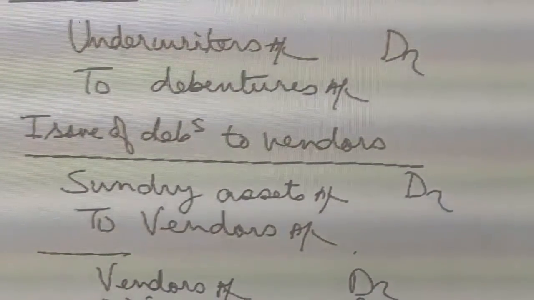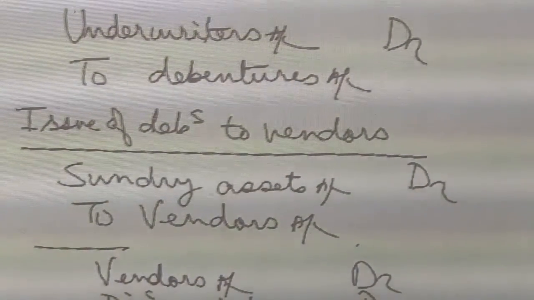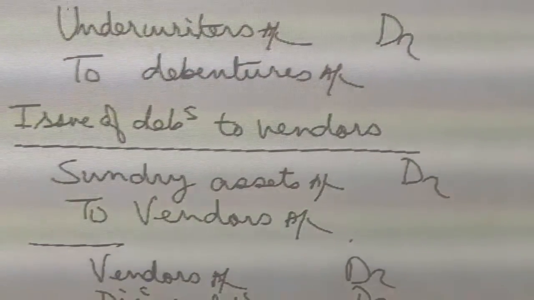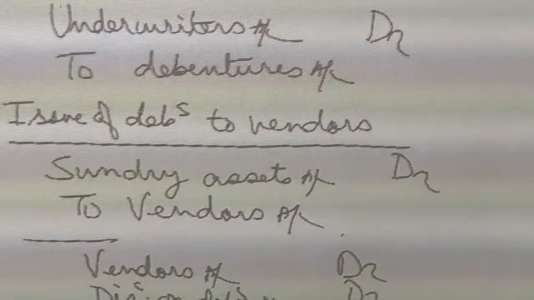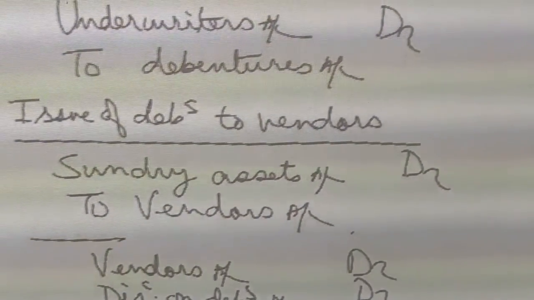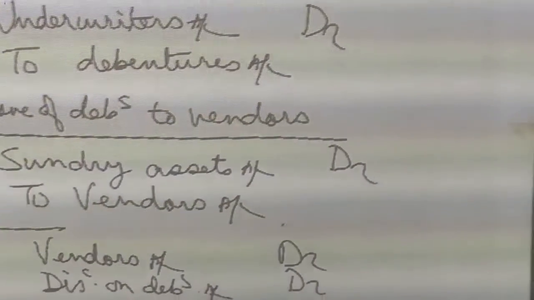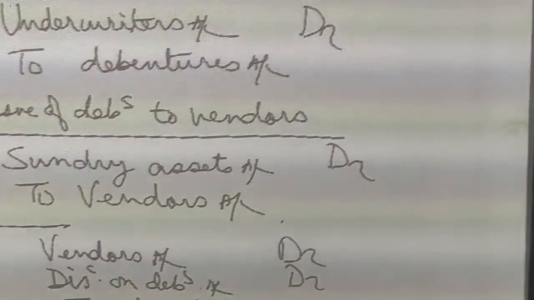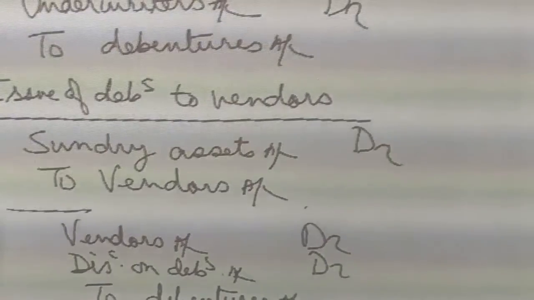Vendors means the person from whom we are purchasing some assets. So, instead of paying them in cash, or we can pay partly to them in cash and the rest we may give debentures of the company. The entries will be sundry assets account debit with the purchase consideration of the assets, or the value which is assigned to the assets, or the value at which the assets are purchased to vendor's account.